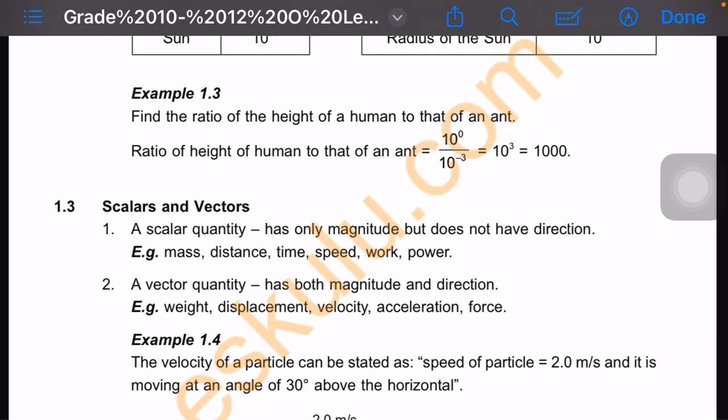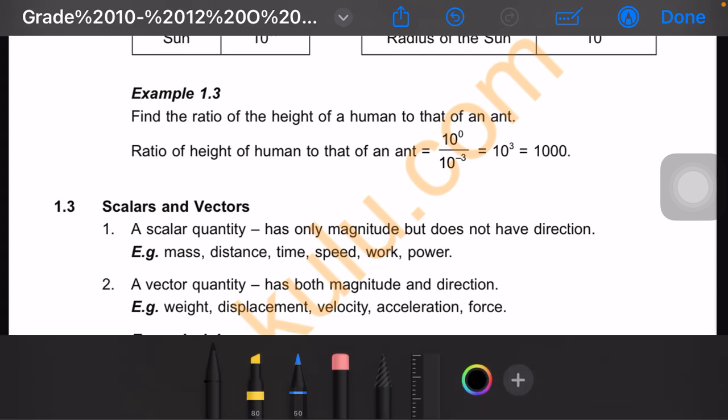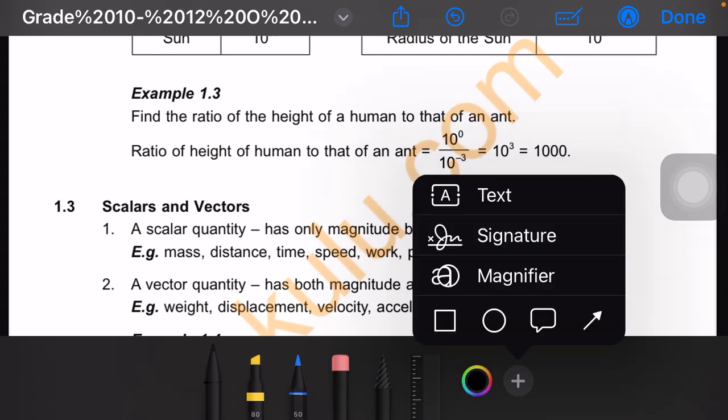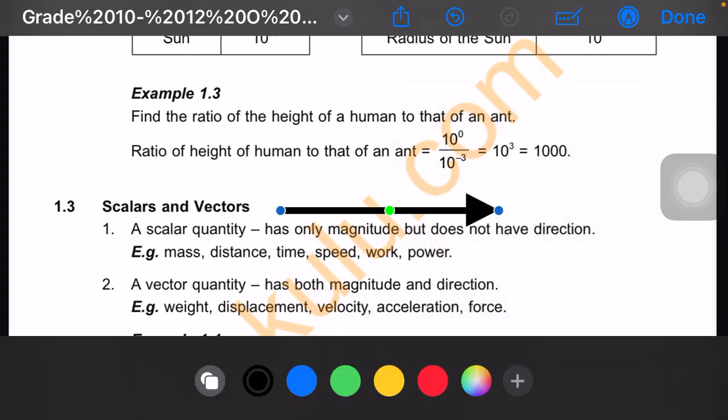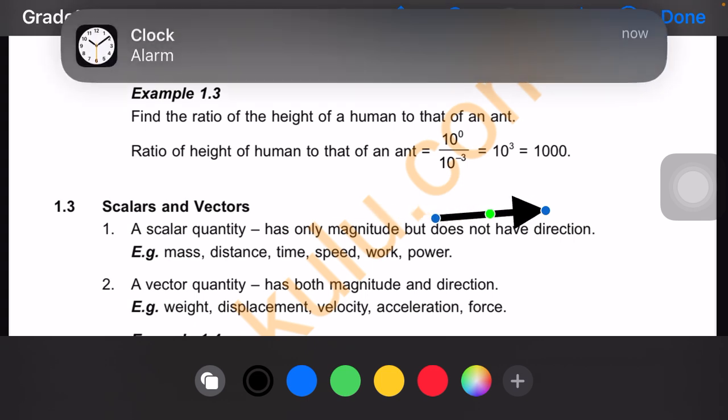To understand this, what is a scalar? A scalar quantity has only magnitude but does not have direction. This comes in the exam, so I'll spend a little time explaining, and those which are not very necessary, I'll be moving on.